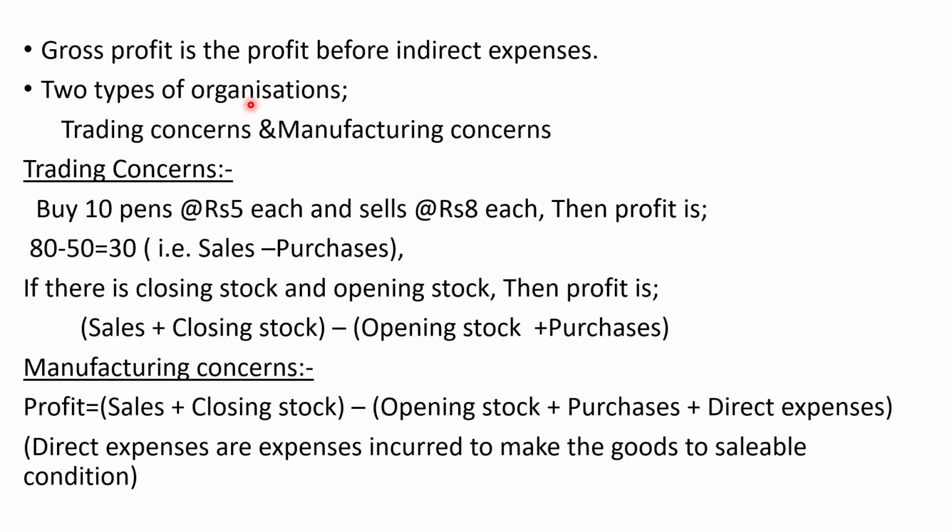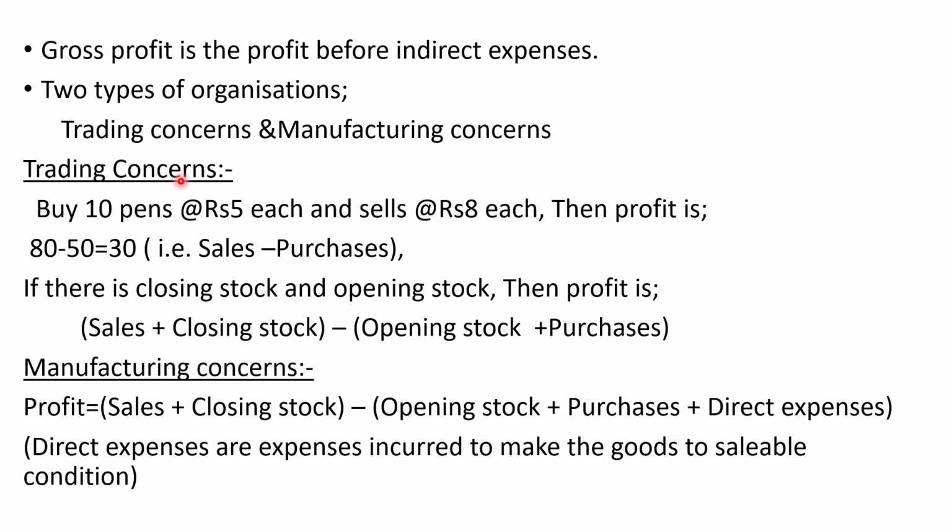That is, when we are saying gross profit, we have to consider the types of organizations. Trading concerns and manufacturing concerns. In case of trading concerns, they only buy goods and sell them. But in case of manufacturing concerns, they buy raw material, then go through a production process converting them into finished products, then sell the finished products.